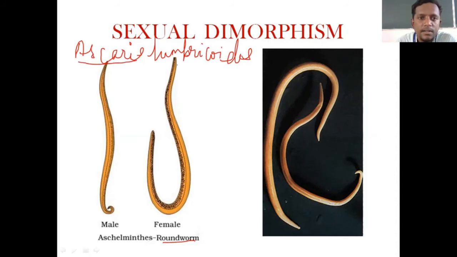That is not required for you this year, okay? And this animal is commonly called roundworm.